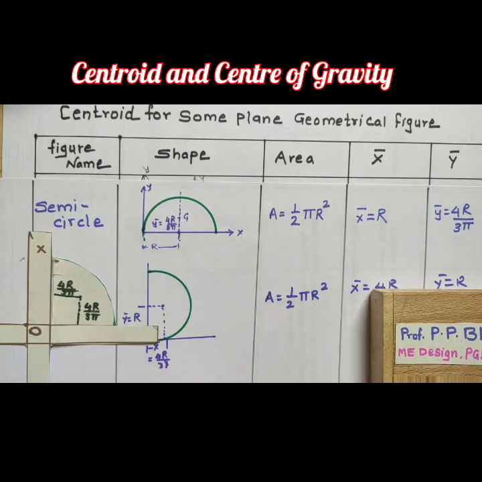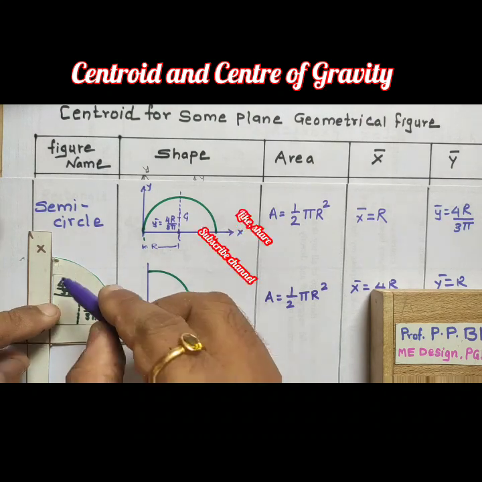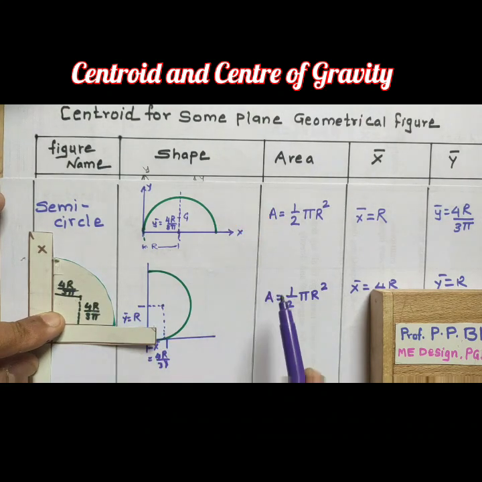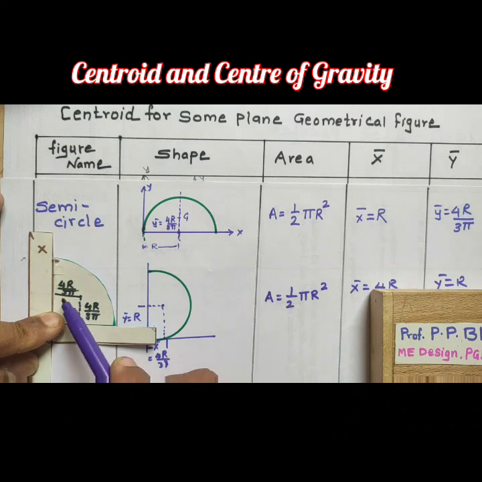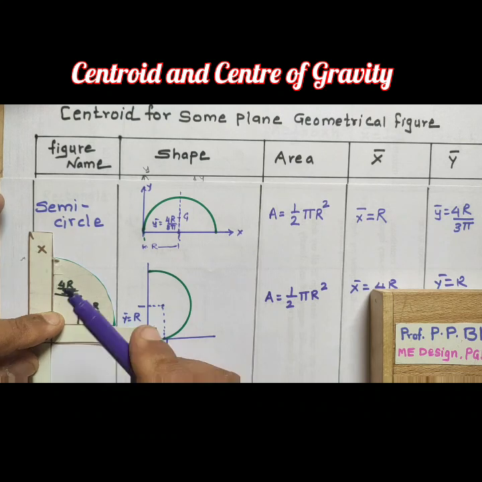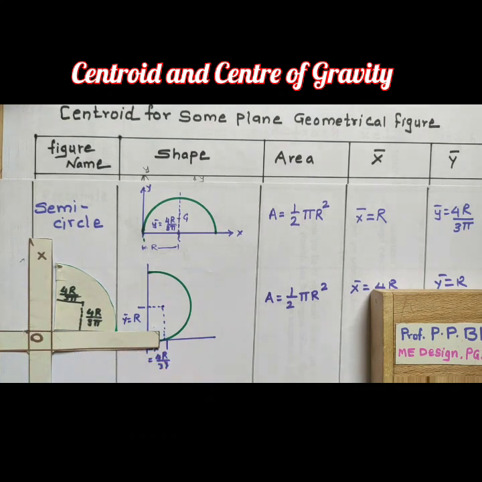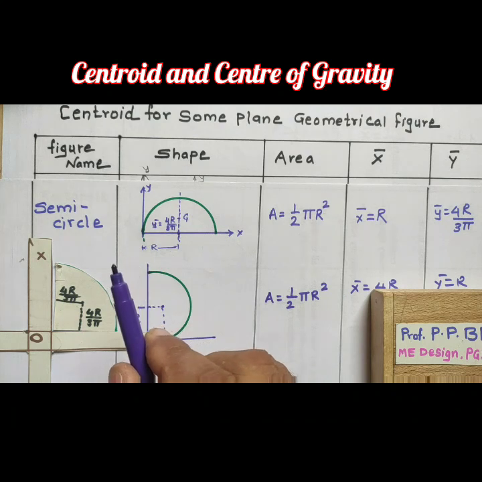Now next figure is quadrant or quarter circle, in which the area is 1/4 of pi r square and x bar and y bar both are the same, and that is 4r upon 3 pi. So here we have learned the centroid formulas for some geometrical figures which are standard, and we can easily calculate the composite figure centroid by using the Varignon's theorem, or directly we can use the formula x bar and y bar for the composite figure.